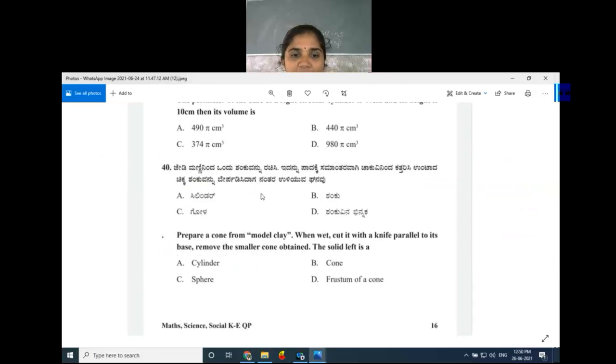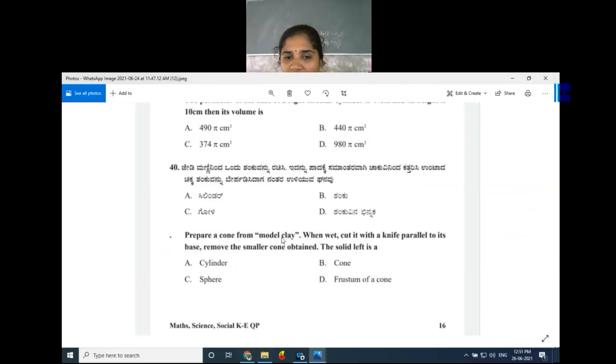Last question. Prepare a cone from model clay. When wet, cut it with a knife parallel to its base. Remove the smaller cone obtained. The solid left is a frustum of cone. See, simple, no? Frustum of cone? Yes.